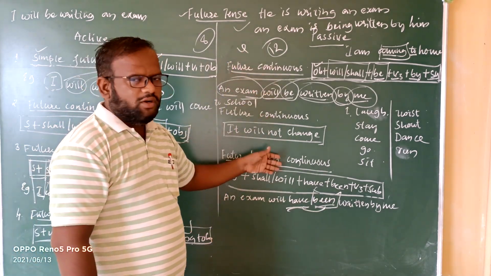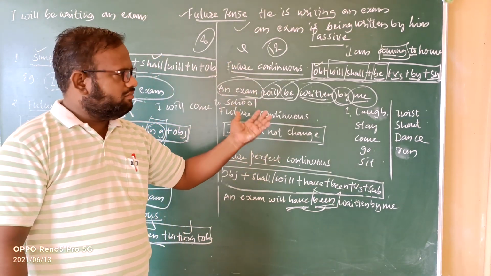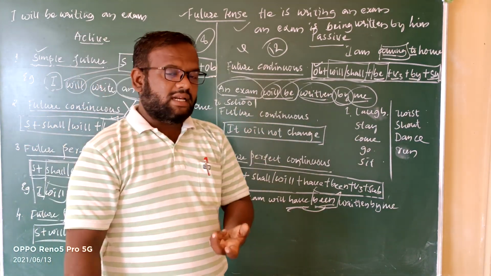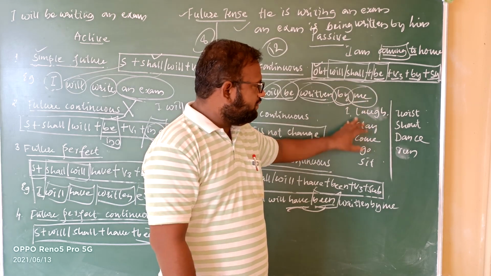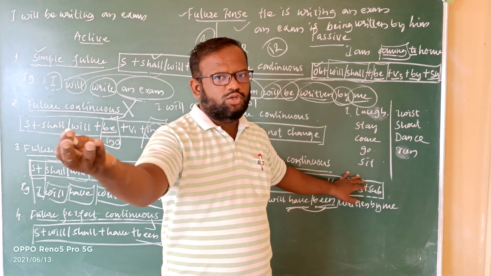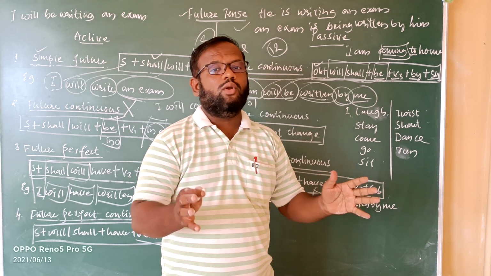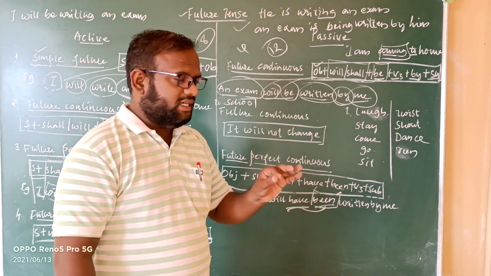There are certain verbs which cannot change from active voice to passive voice. Those verbs we call intransitive forms of verbs. The list of intransitive verbs we will discuss in tomorrow's class, along with many more examples related to active voice and passive voice.